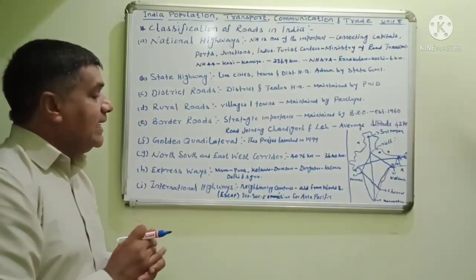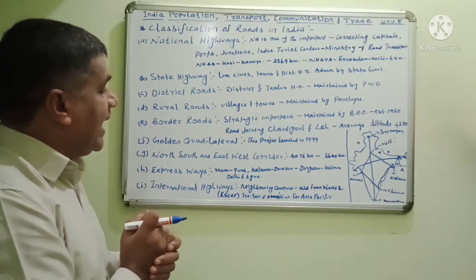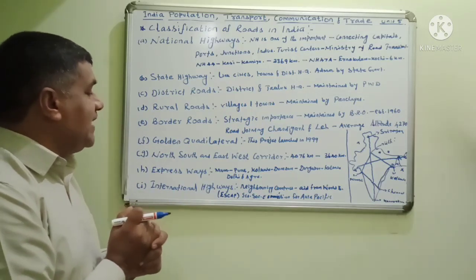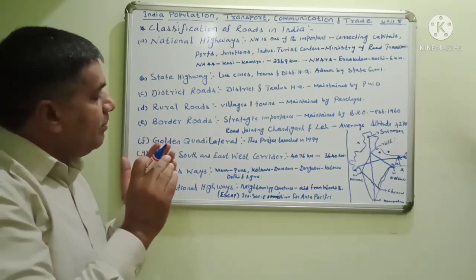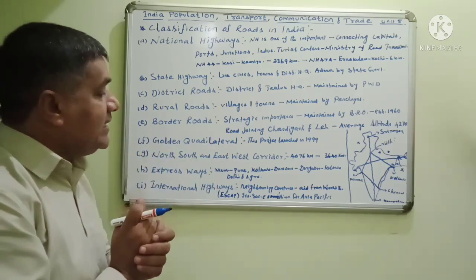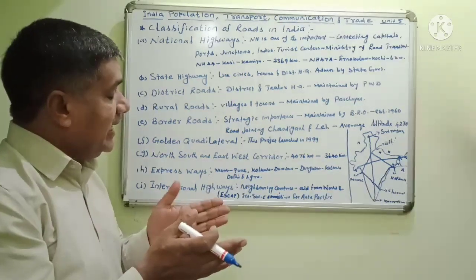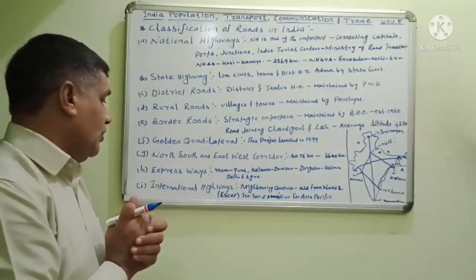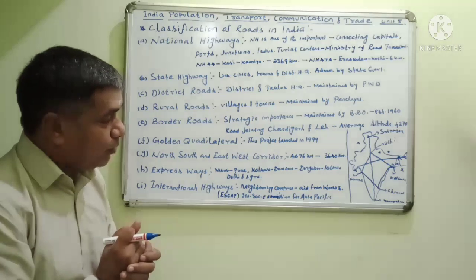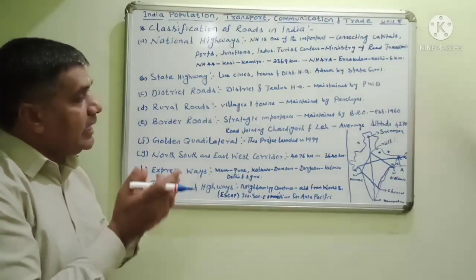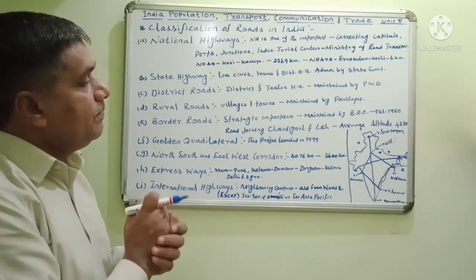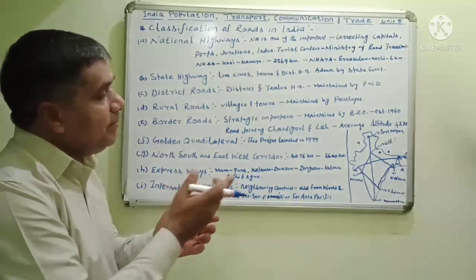International highways. International highways are important roadways in our country. India mainly maintains relationships with the neighboring countries, which is why the roads are linked with them. International highways connect one country to another, particularly Pakistan, Nepal, Bhutan, Bangladesh and Myanmar.